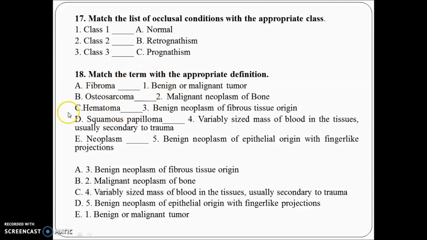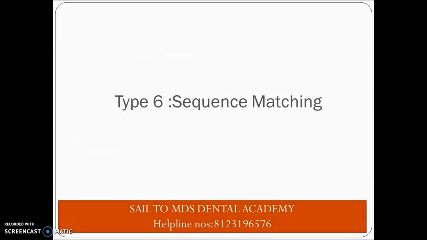Whenever you see such match the following questions, try to be correct in 2 to 3 options. Then you can easily match the remaining. But you have to be sure. Exams will not put very simple things. So you should be thorough with your match the following topics, thorough with your definitions, thorough with your signs. Sometimes they will ask Chvostek's sign, Trousseau's sign. So you should be thorough about which sign occurs in which disease. So please go through all of section 9 of your dental pulse synopsis. Now comes the sequence matching question.